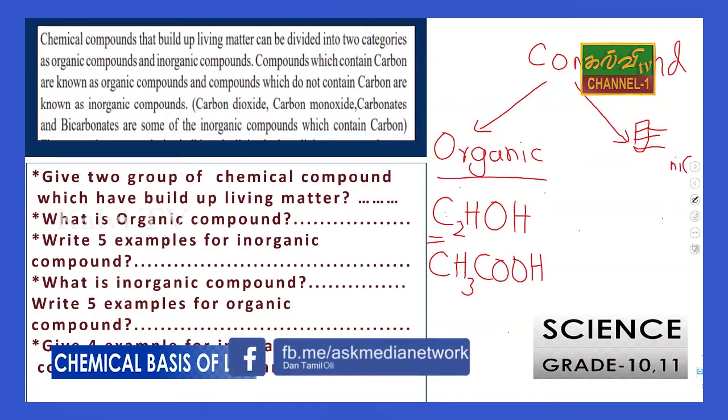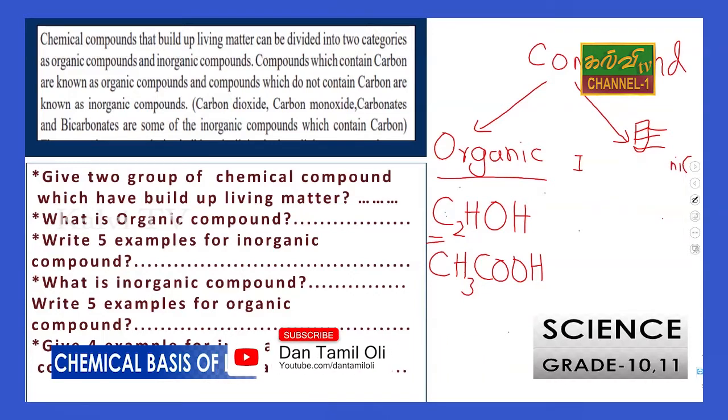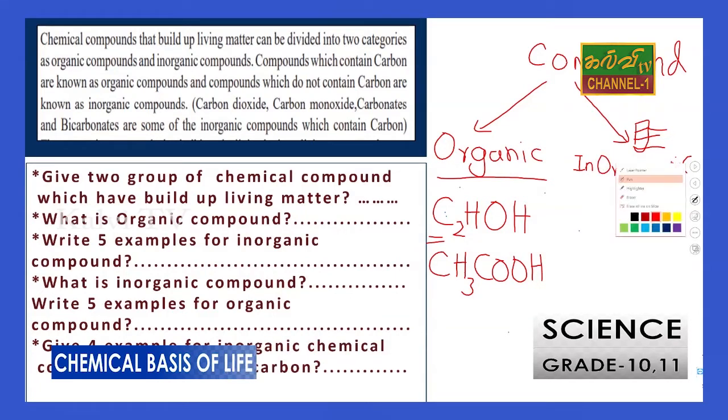Sometimes we say this is organic substance. Inorganic substance means a substance which consists without carbon,